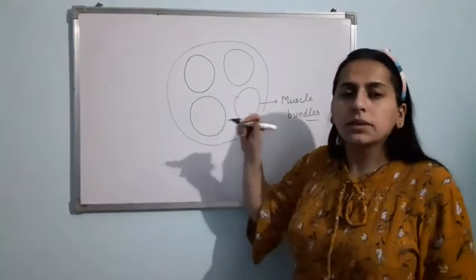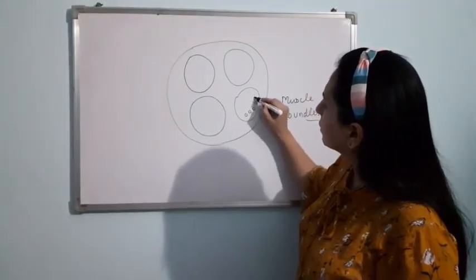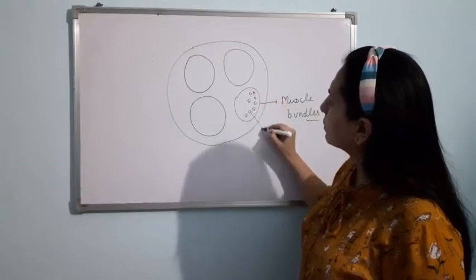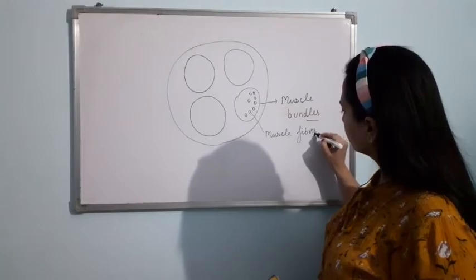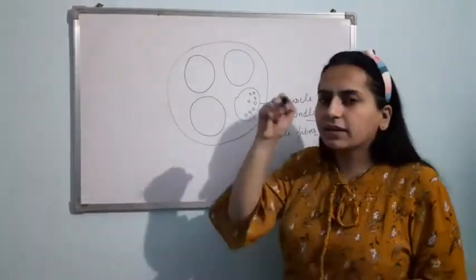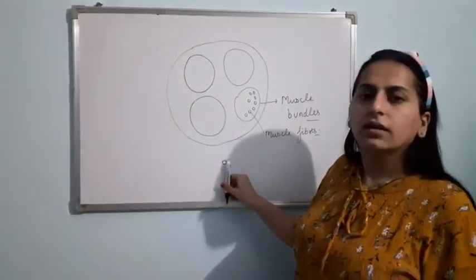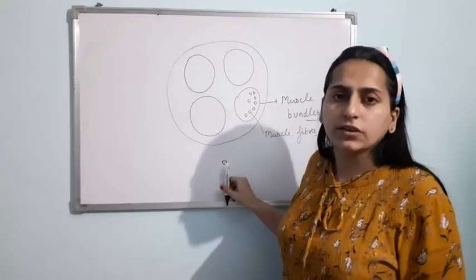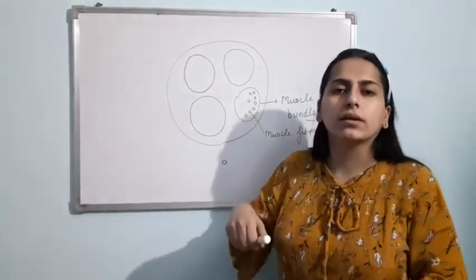So inside the muscle bundle, you'll see there are muscle fibers. Am I clear? Basically, muscle fibers make up the bundle. It looks like this, but actually these are cylindrical. We are just observing the cross section like this. Just observe it from the top. It will appear circular. Clear?